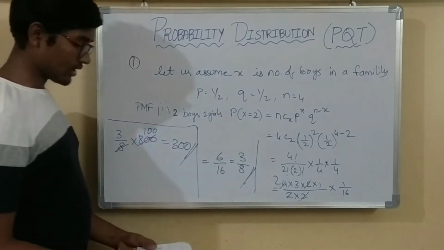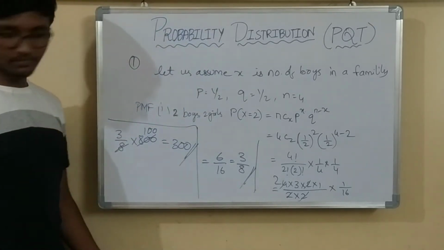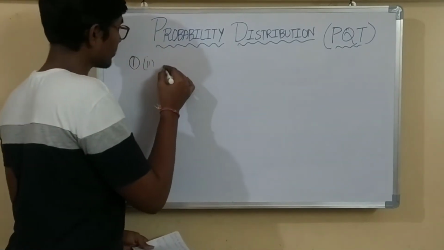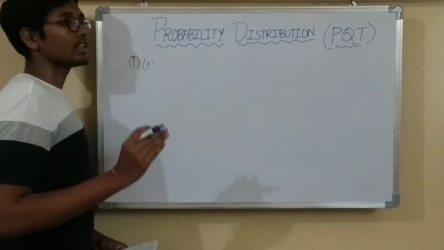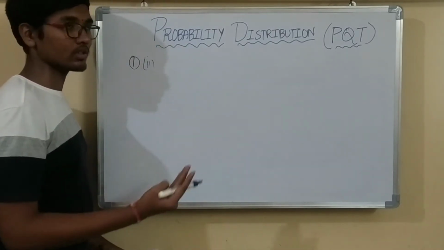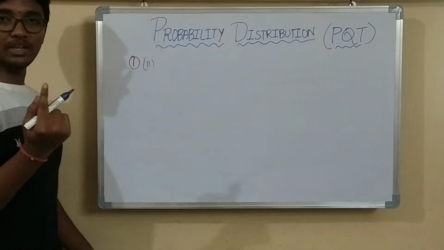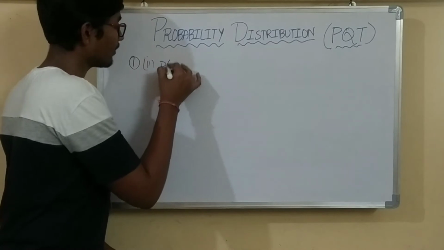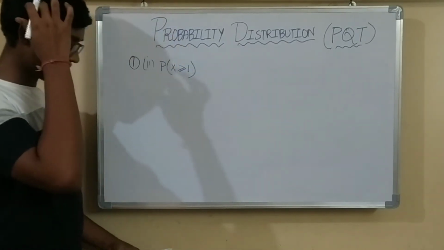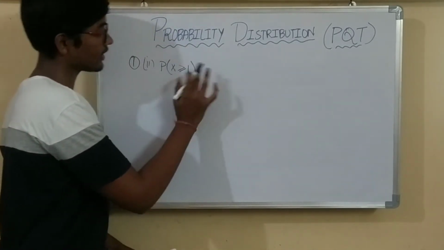Now let us do for at least 1 boy. Now the second one in the first problem is for at least 1 boy. So at least 1 boy means there is a chance of 1 boy or 2 boys or 3 boys or 4 boys. At least 1. So there is a minimum of 1 boy in the family. So I am writing P of capital X is greater than or equal to 1, right? So we have to calculate the probability when X is greater than or equal to 1.